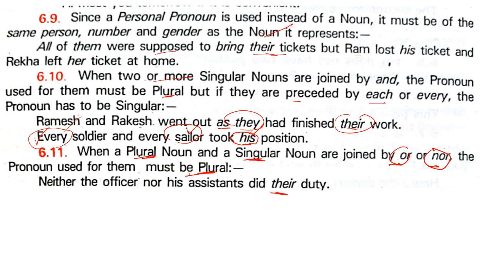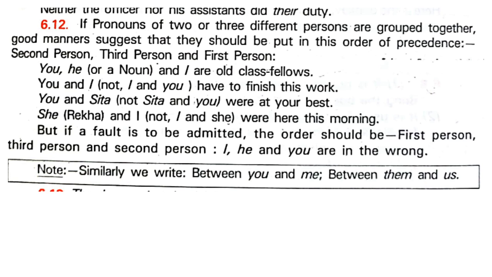Let's read again: a plural noun and a singular noun are joined together by or, nor. Neither, you can pronounce neither or neither. Neither the officer nor his assistants did their duty. So we are talking of two different persons, neither the officer, that is this person, nor the assistants. We are talking of two different individuals.